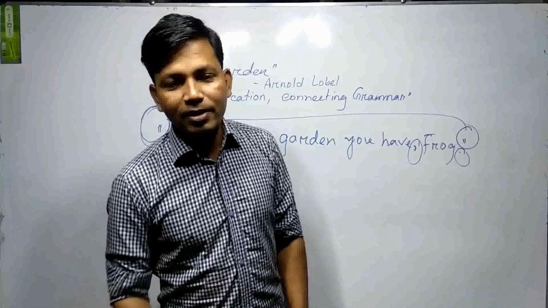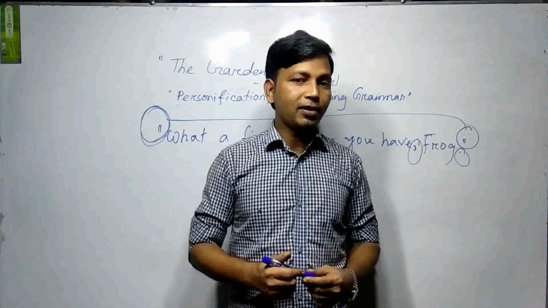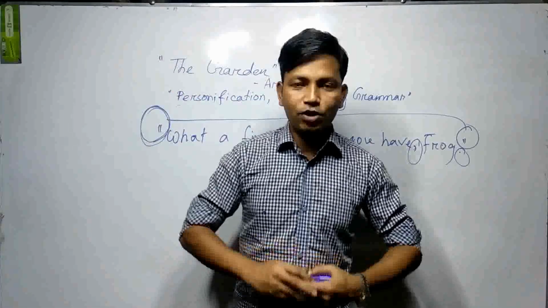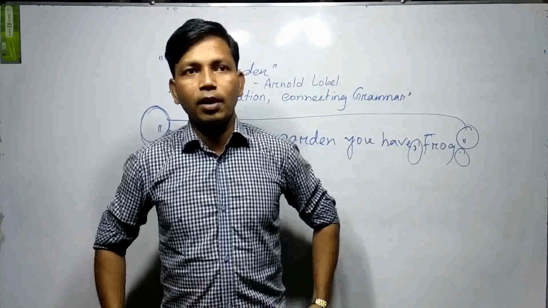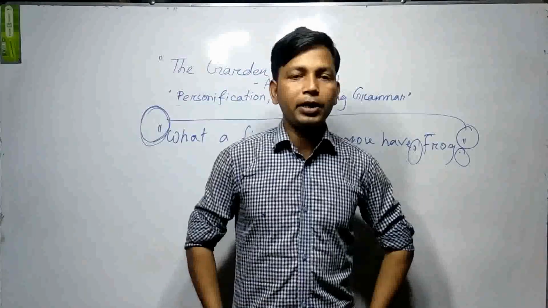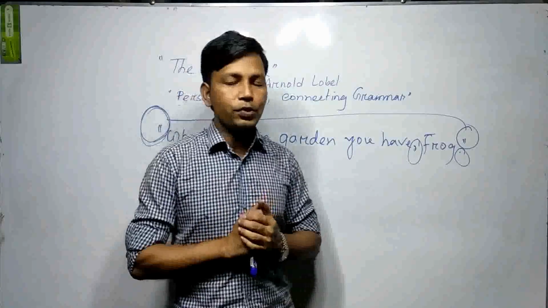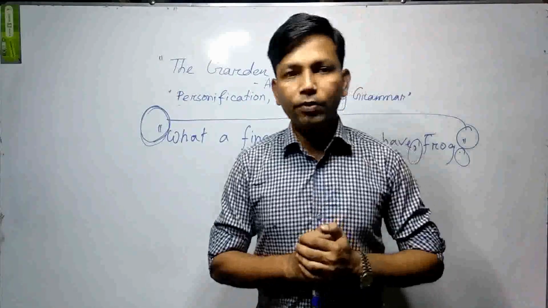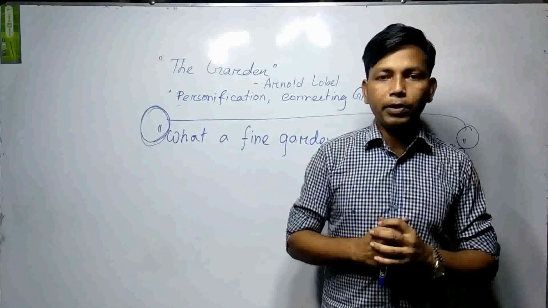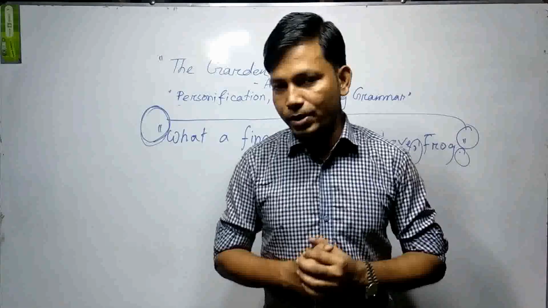Dear students, really this is an important and interesting story for you. It is because you have learned many things from this story. Personification is used here, and if you want, you can connect your grammar with your story.